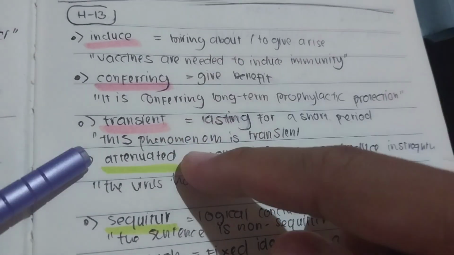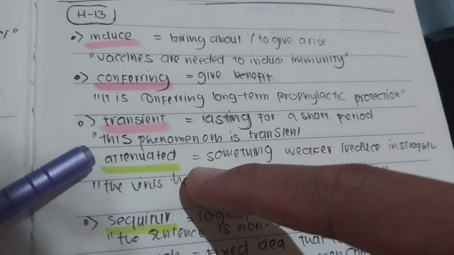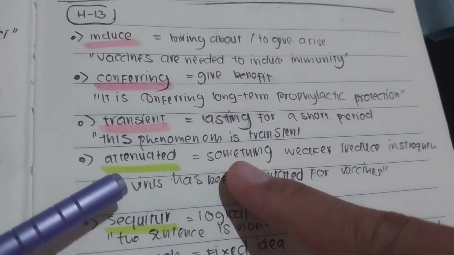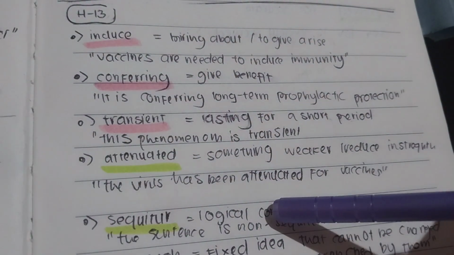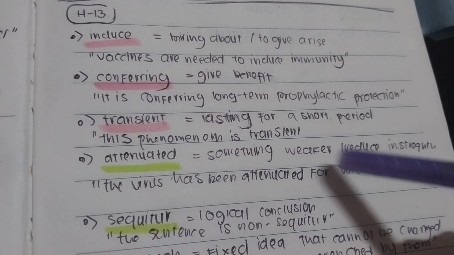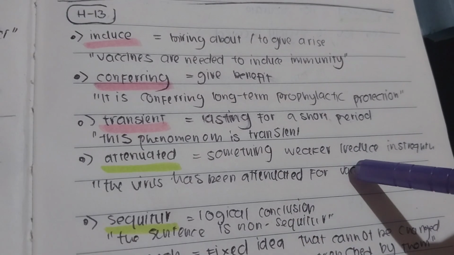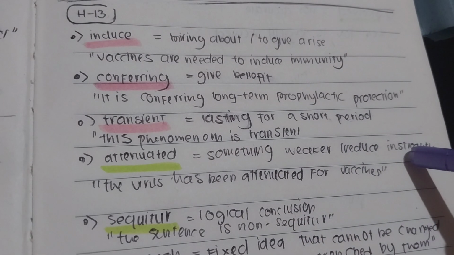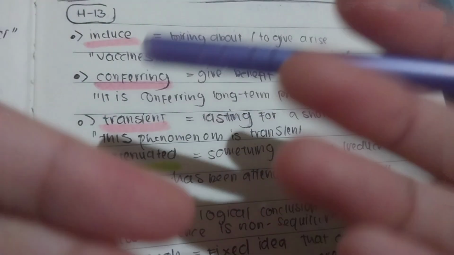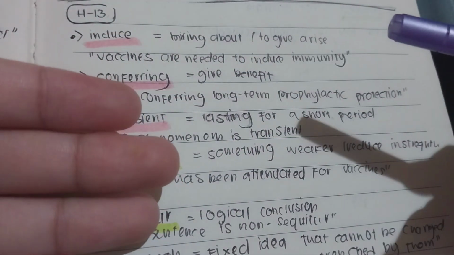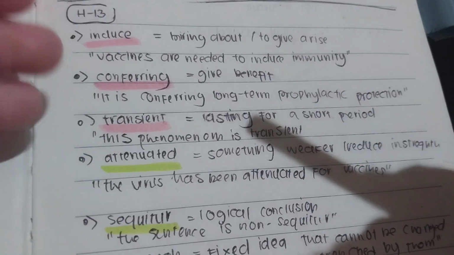The fourth one is attenuated. Attenuated can be defined as something weaker, or reduced in strength. Basically, we try to make something weaker or reduce it in terms of strength.